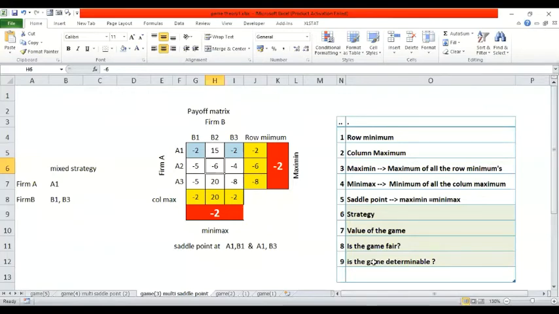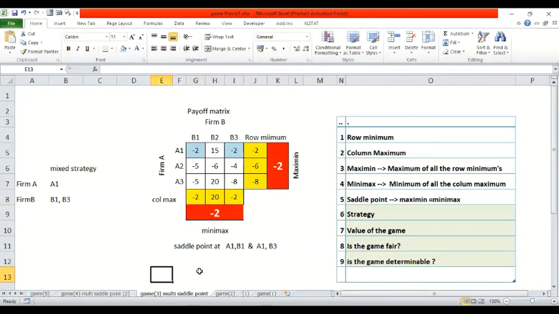Sir, I didn't understand the determinability of the game. Determinability of the game is very simple. If I get a saddle point, so what is a saddle point? It's very clear here: maximin is equal to minimax. If I can achieve that, then the game is said to be determinable. As simple as that.